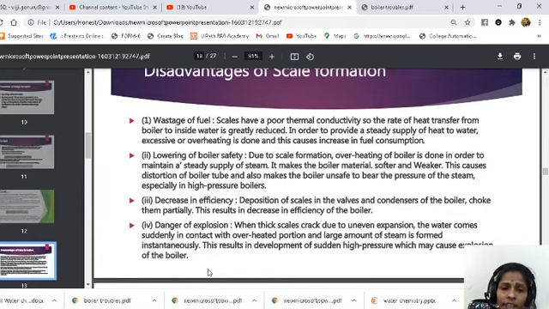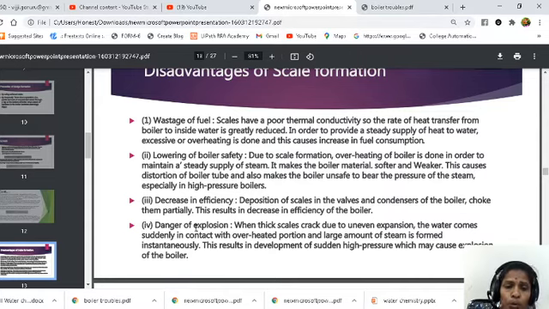Boiler material safety is decreasing because the boiler material continuously reacts with the precipitate. So when the material is reacting continuously with such precipitate, maybe it leads to boiler corrosion, and the boiler material safety also decreases. Efficiency also decreases gradually due to the formation of precipitate.